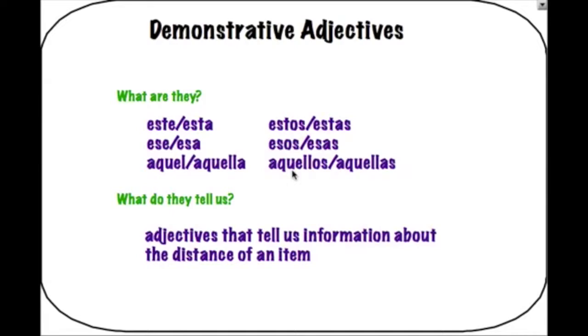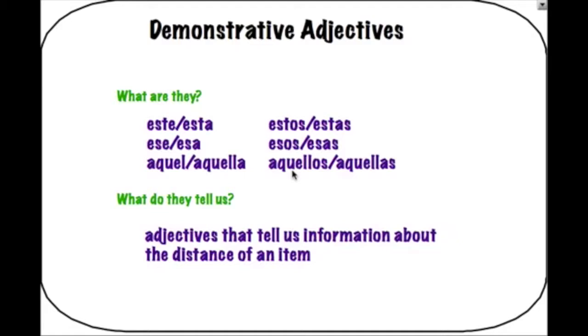Today we're going to talk a little bit about demonstrative adjectives and demonstrative pronouns. So first of all, what are they? In English, they're words like this, that, or that over there, or this one, that one, or that over there. In Spanish, demonstrative adjectives are listed there.